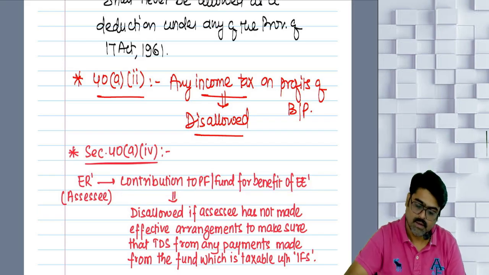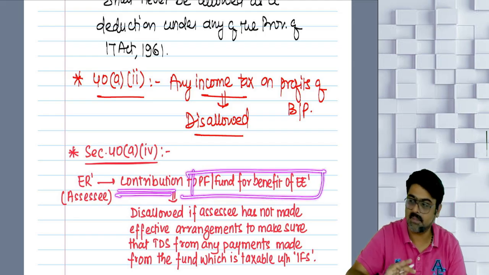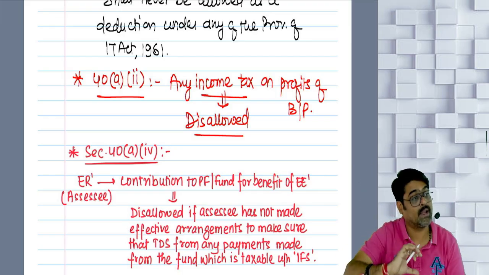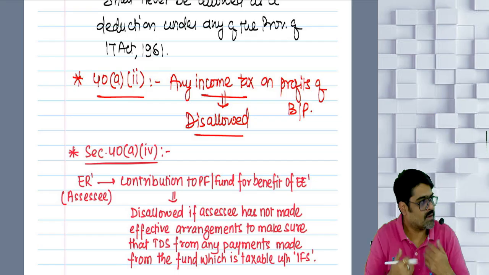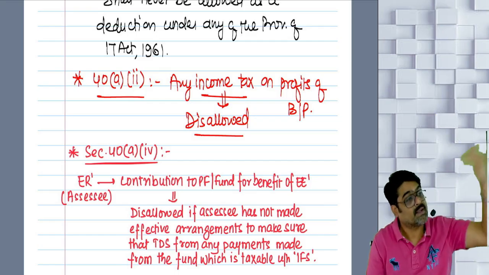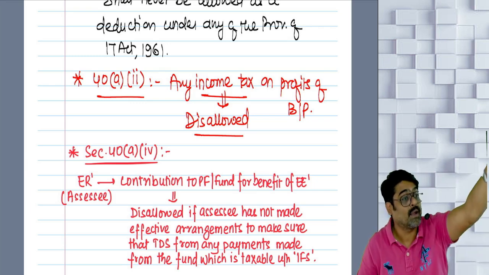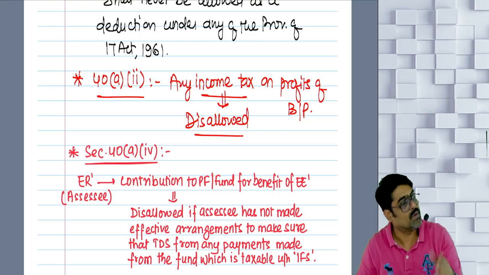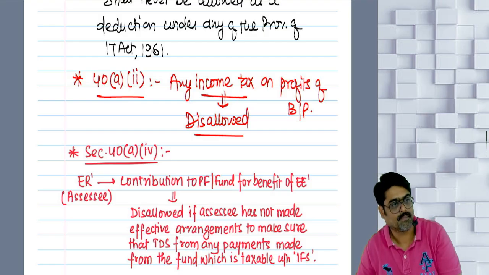Now see, whenever you are making contribution to any fund for the benefit of the employee, don't you think in future the employee will get money from this fund? Right now you are making contribution. Why? Because from this fund, in future the employee is going to get benefit. The money will go to the employee. Right now, are you going to give this amount to the employee? No, you are just contributing this amount to the employee's fund.